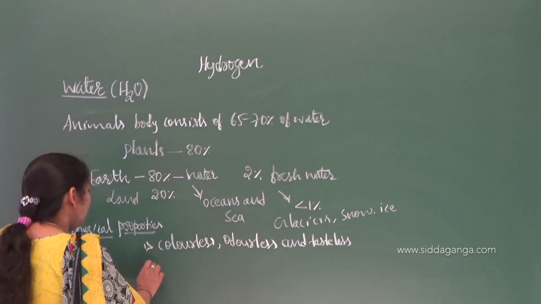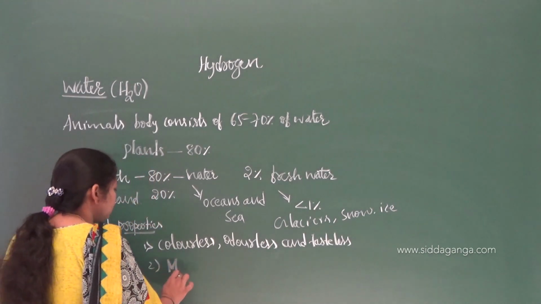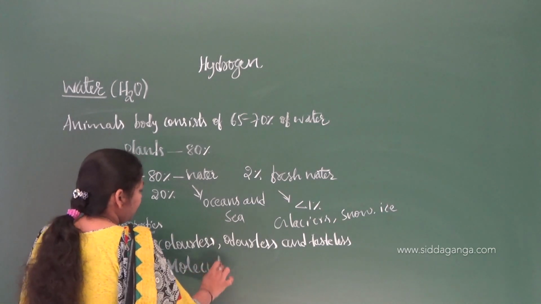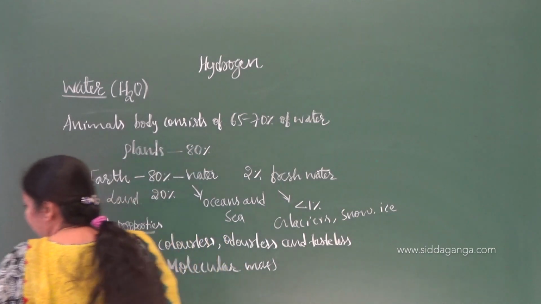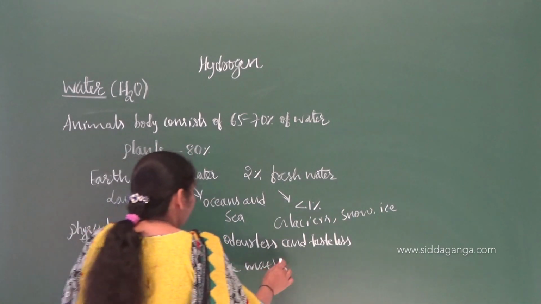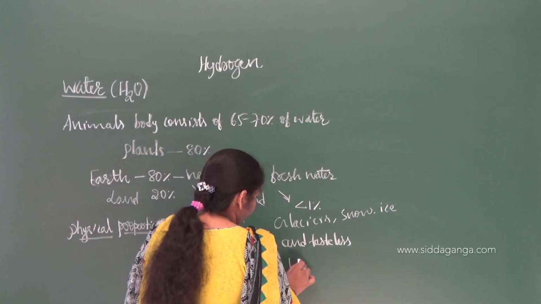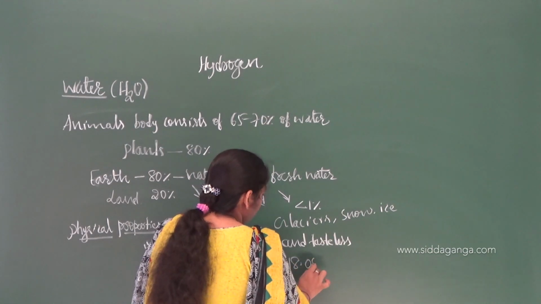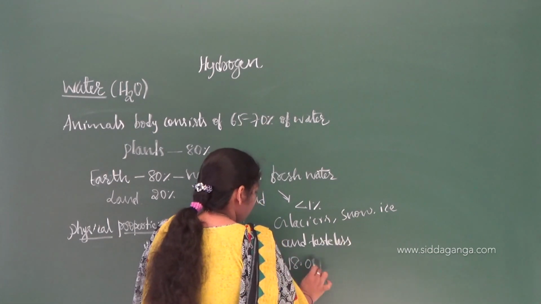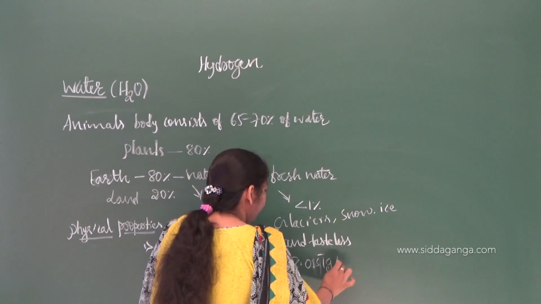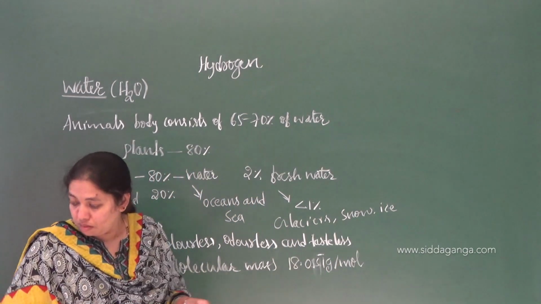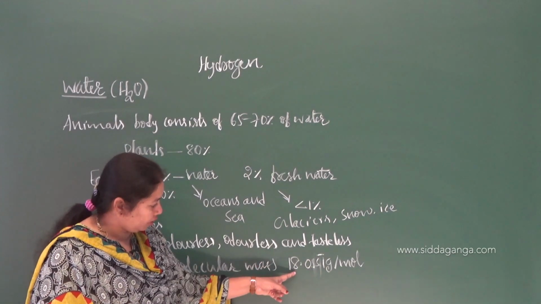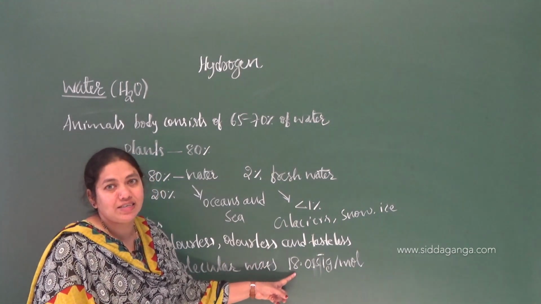And then if you move on to its molecular mass, water has a molecular mass of 18.015 gram per mole. We are going to take the molecular mass of water approximately as 18, right?